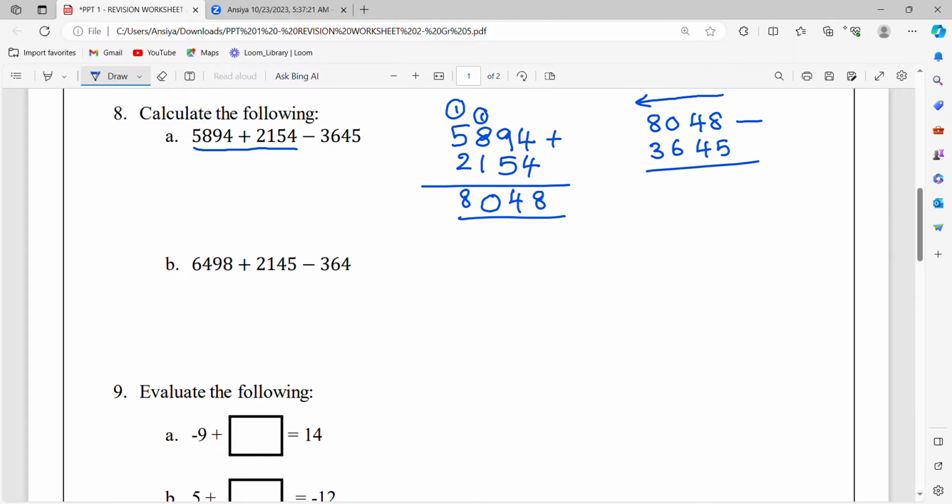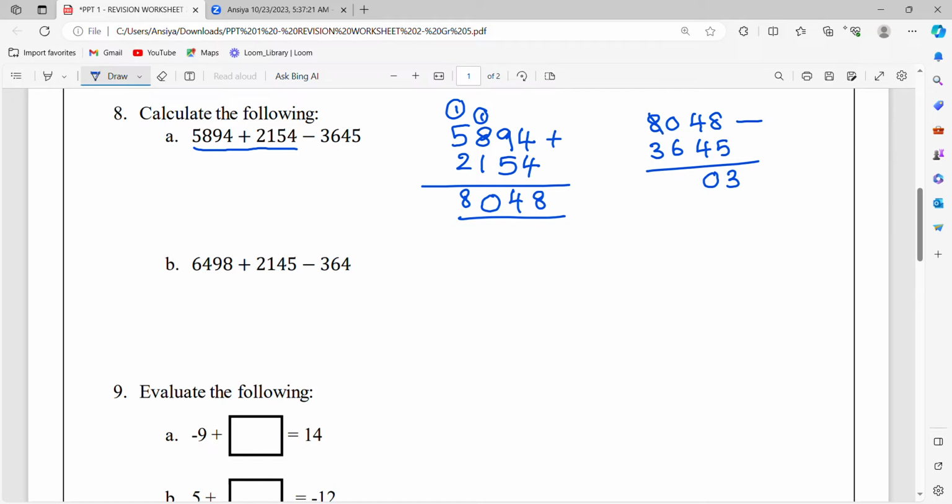So 8 minus 5 is 3. 4 minus 4, 0. Now 0 minus 6. Be very clear that we cannot do subtraction from a smaller number because 0 is smaller than 6. So what we always do is take help from the nearby number. In this case, who is going to help? 8 will help.